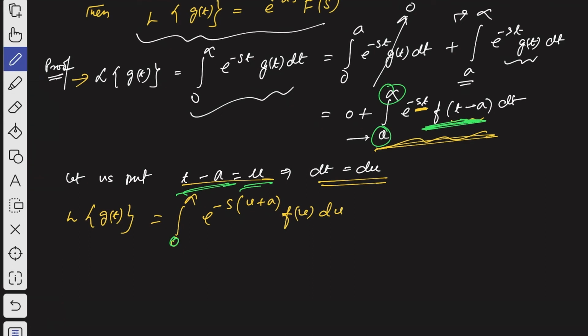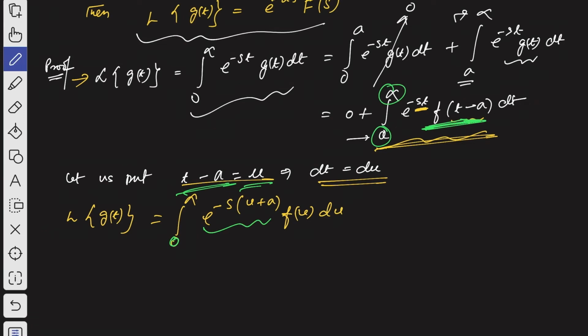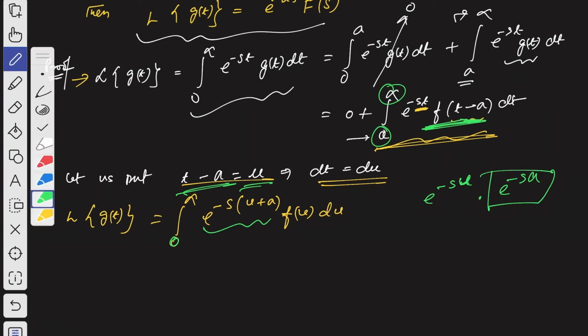So now from this part, you can write this one as e to the power minus su into e to the power minus sa, right? So here the variable is only u, so you can take this part outside the integration.